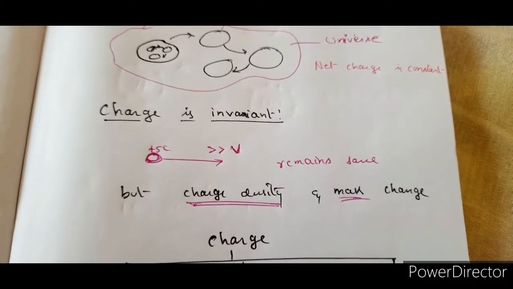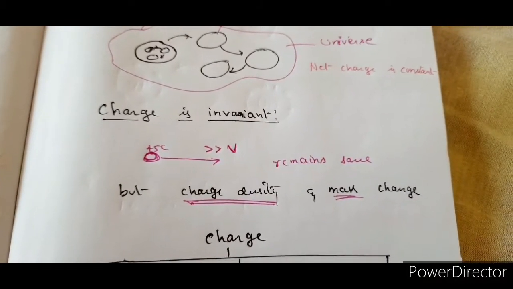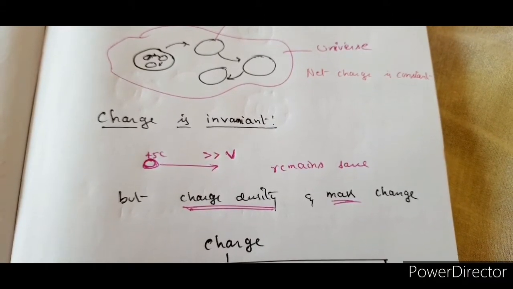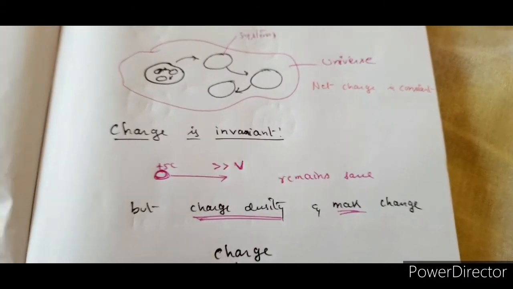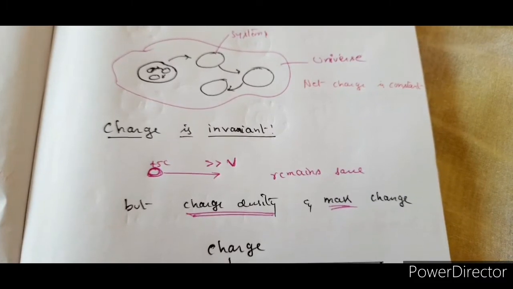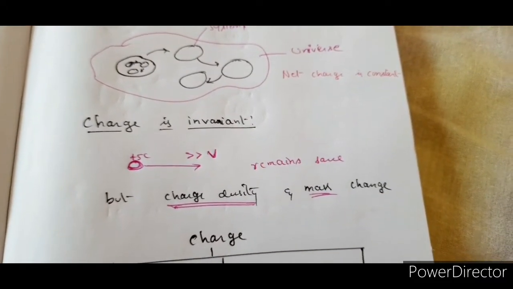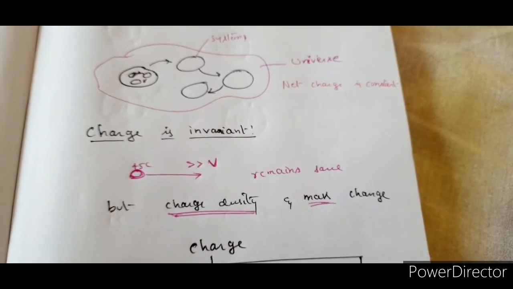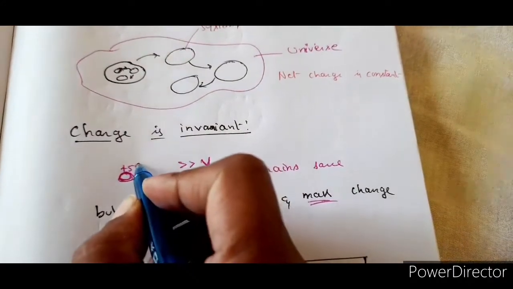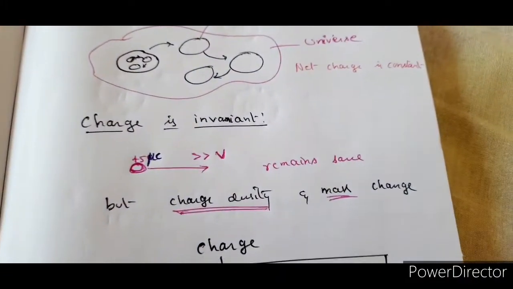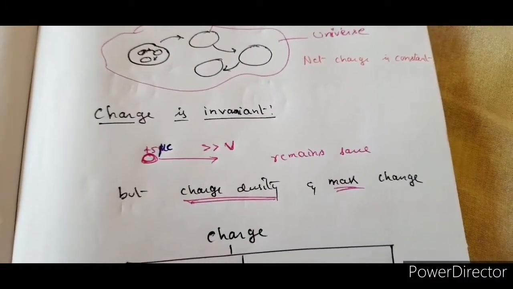Then the next one is charge is invariant. Means what? Suppose there is a charged body and it is carrying a charge of plus 5 coulombs, and it's not so easy. Okay, let me take it as 5 microcoulombs. 5 microcoulombs of charge is there on it, right?